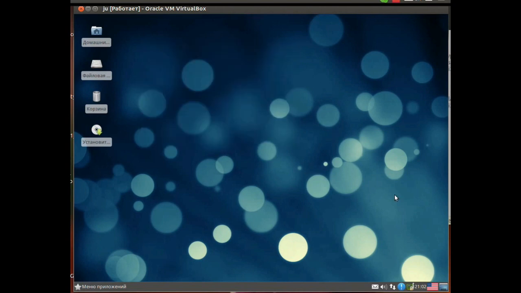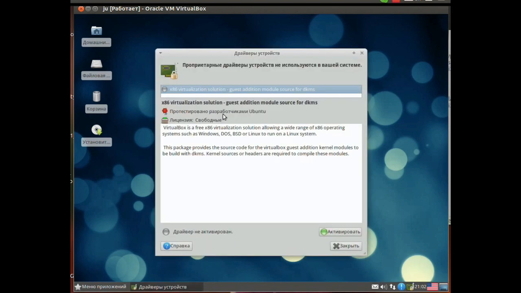As for the drivers, most Linux drivers are already built into the kernel. The only thing you may need to install is a video driver. They will be offered to you automatically. Here you see it found some kind of virtual device. When you have an ATI or NVIDIA or Intel video card installed, the proposed driver will be listed here. And you select the necessary drivers and activate them, for example NVIDIA, where there is driver 319. This is like a test version. 304 is the default offer.